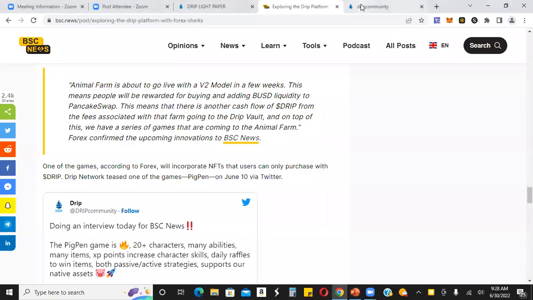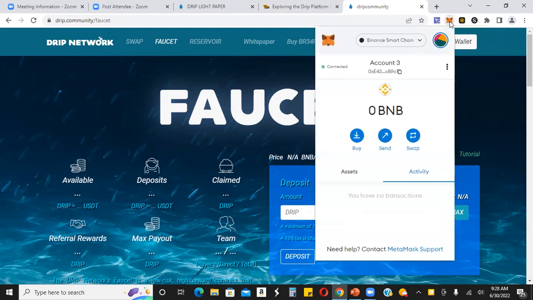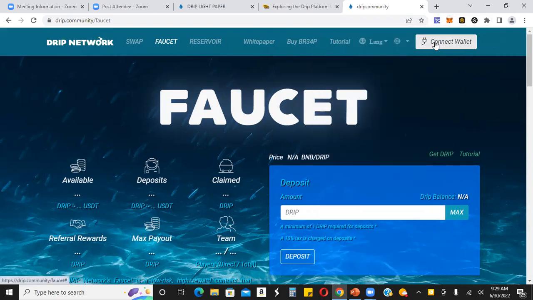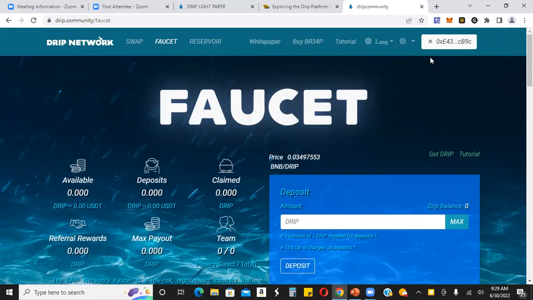It's pretty simple, guys. Okay, so again, this is kind of what it looks like. I'll leave a link down below, but essentially, now this is a dummy address and a dummy account. What you're going to do is have a MetaMask wallet and put BNB in your wallet. Okay, I don't have any BNB here. This is just for demo purposes. And you're going to connect your wallet. When you connect your wallet, you should see an address up here. And then all of this will start to populate.